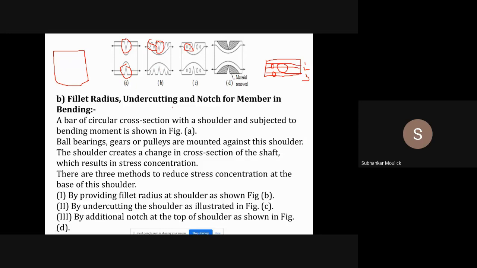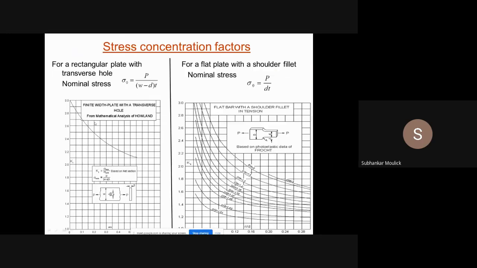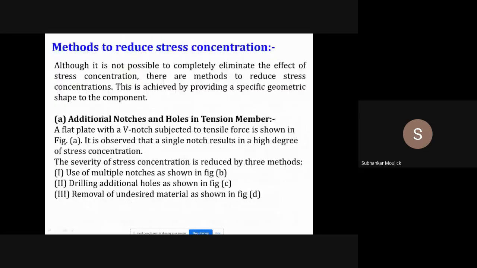Is it clear? This first point is the addition of additional notches and holes in a tension member. Any doubt?